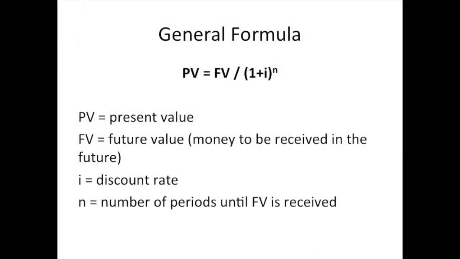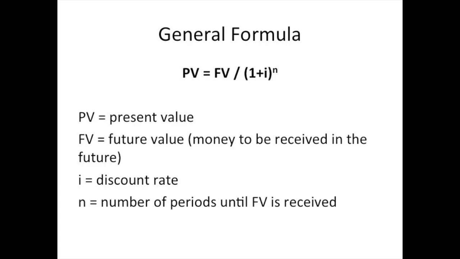Now, the general formula puts that 1 plus the interest rate to the exponent of the year in which it is going to be received. So all the terms are familiar to us so far, except for the exponent n, which represents the particular year in which it's due. So for example, if the future value was due in year 2, then n would be 2. If the future value was due in year 5, then n would be 5.